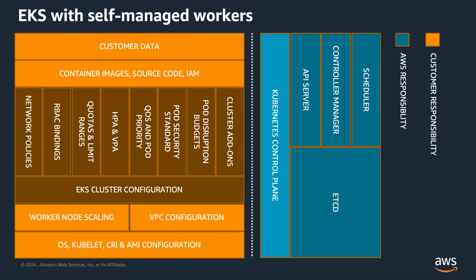In the upcoming slides, we'll observe that when it comes to infrastructure security, AWS will assume additional responsibilities as you move from self-managed worker nodes to managed node groups and further to Fargate. Fargate is something which is serverless.